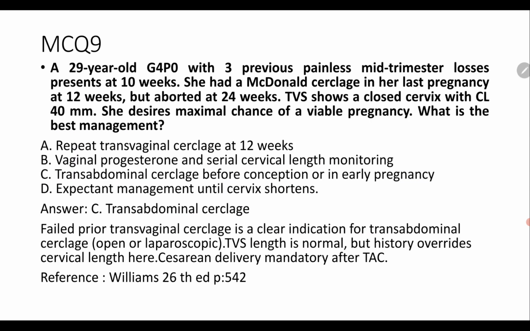Question 9. A 29-year-old G4P0 with 3 previous painless mid-trimester preterm births. She had a McDonald's cerclage in the last pregnancy at 12 weeks but aborted at 24 weeks. TVS cervical length is 40 mm. She desires the maximum chance of a viable pregnancy. What is the best management? Here you can see they have put in a McDonald cerclage previously and that also failed. So if there is a clear indication and a history of failed prior transvaginal cerclage, you can go for a transabdominal cerclage.